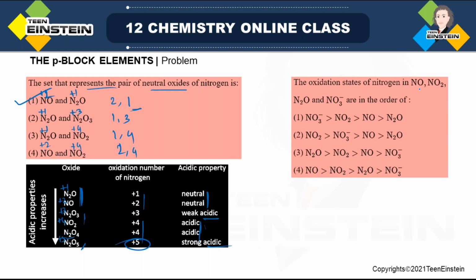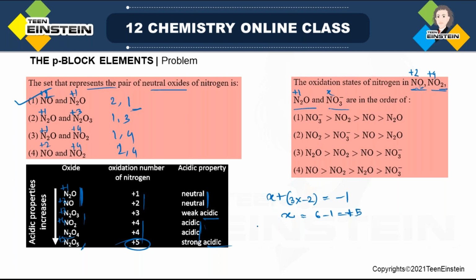Oxidation state of nitrogen in these four species, NO, NO2, N2O, NO3 minus, are in the order of. So there are different orders present. When it is NO, there is one oxygen atom, so obviously the oxidation state will be +2. Two oxygen atoms, it will be +4. Then one oxygen, N2O, it is +1, and NO3 minus. How to calculate? Suppose it is X. So X plus 3 oxygen atoms, 3 into -2. Overall charge is -1. So X minus 6 equals -1, that means +5.